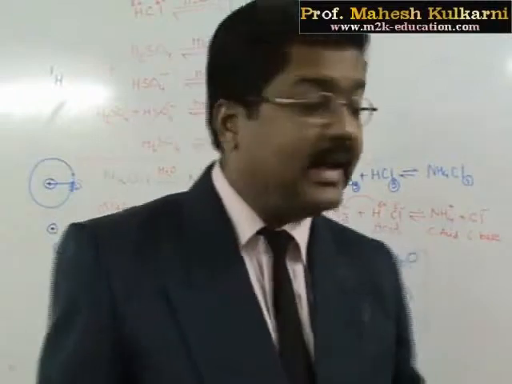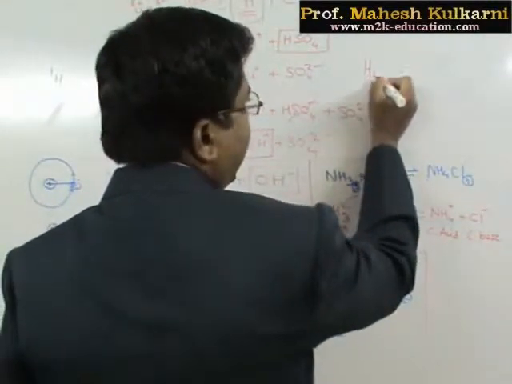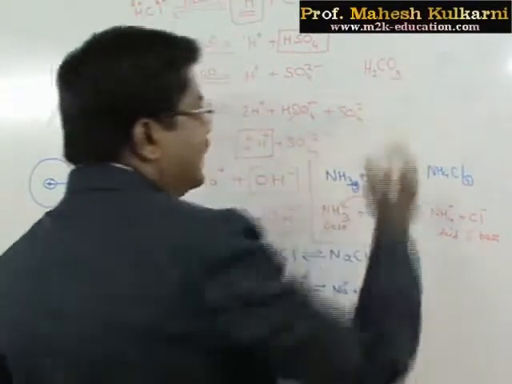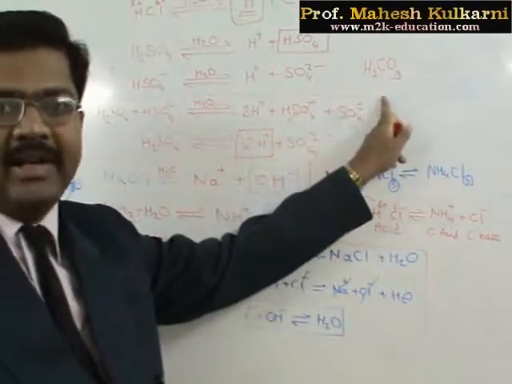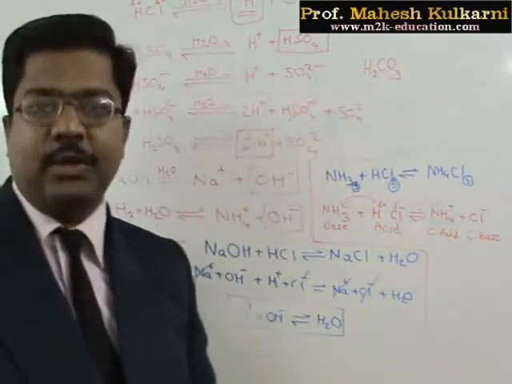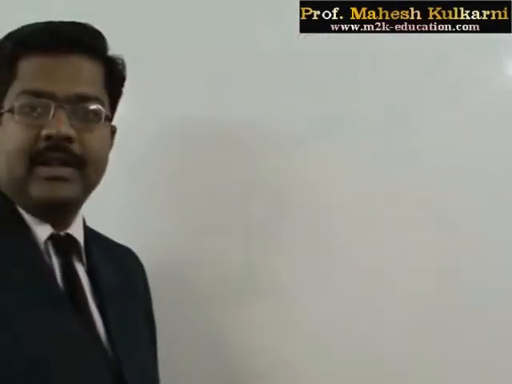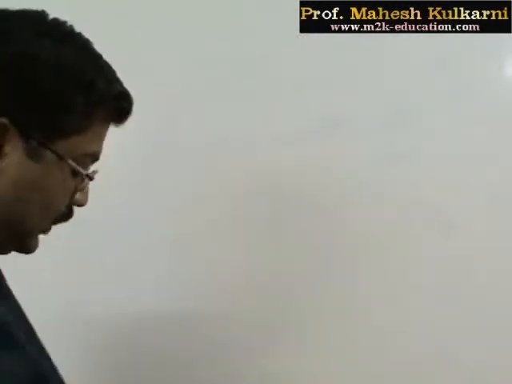You can check out another reaction and try to write down yourself how H2CO3 will dissociate. This substance is called carbonic acid. So write down in the same way the stepwise dissociation of H2CO3. Just try to write it down; pause till then. Now we have to discuss the amphoteric nature of water.